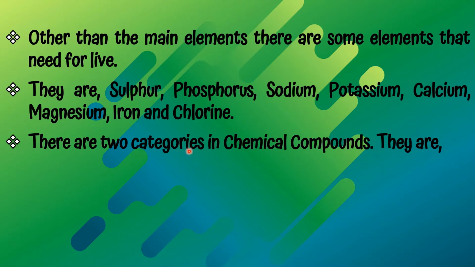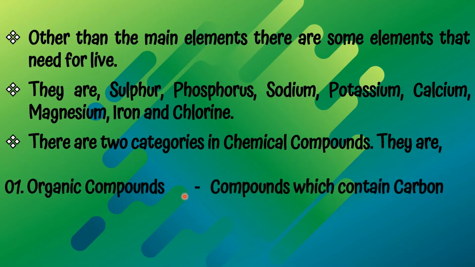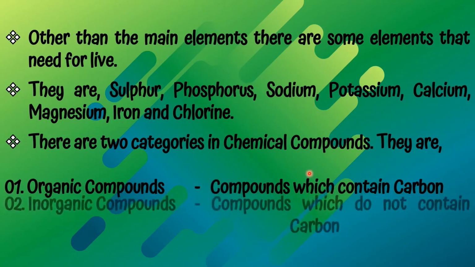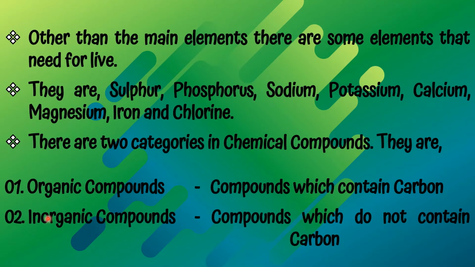There are two categories in chemical compounds. They are 1. Organic compounds, compounds which contain carbon. Then the second one, inorganic compounds, which do not contain carbon.